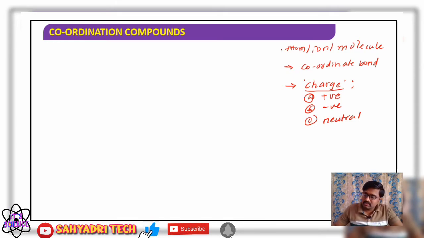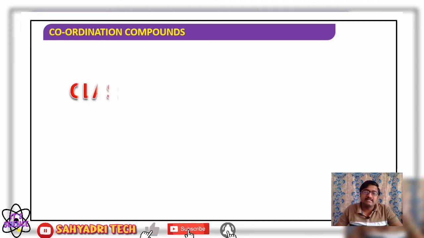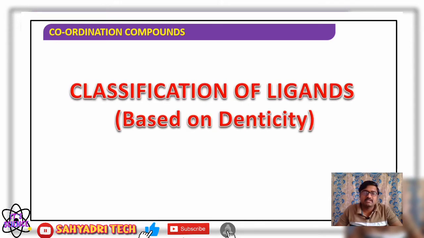Well, in this session we are going to discuss classification of ligands again, but based on denticity. So that is the classification of ligands based on denticity. What do you mean by denticity?